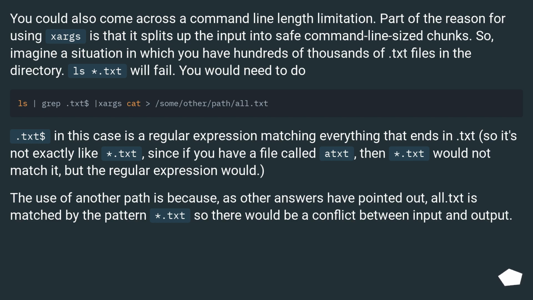.txt$, in this case, is a regular expression matching everything that ends in txt, so it's not exactly like *.txt, since if you have a file called atxt, then *.txt would not match it, but the regular expression would. The use of another path is because, as other answers have pointed out, all.txt is matched by the pattern *.txt, so there would be a conflict between input and output.